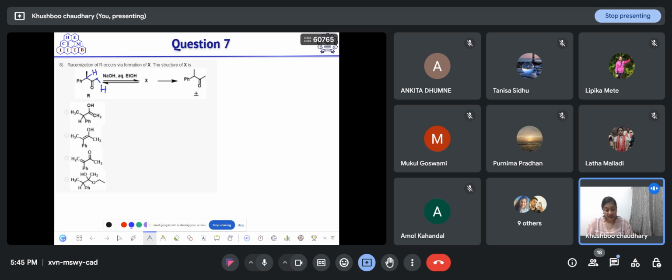Okay, let's discuss. When base abstracts the proton, what are the possible structures formed? I will write them first. If base abstracts this proton, then this carbanion will generate, and this will lead to this enolate formation.